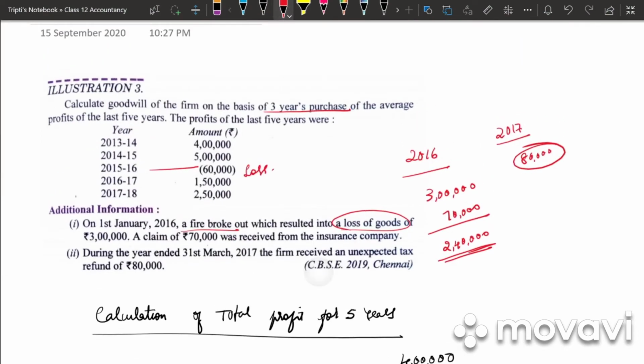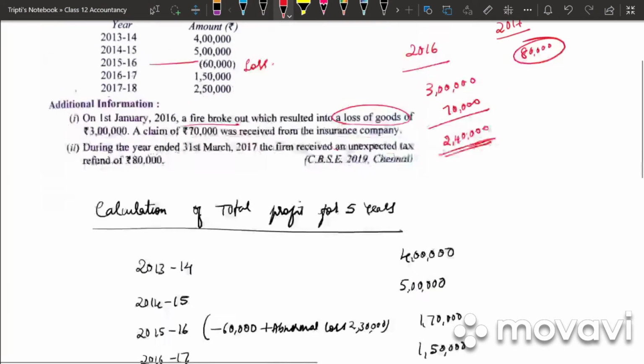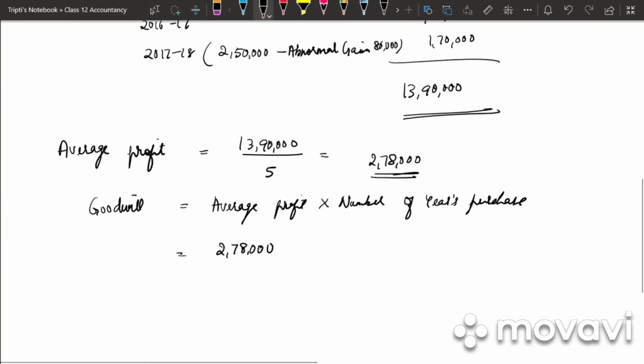In the question they have given us 3 years purchase, so it will be into 3. So what is the value of goodwill? Rupees 8,34,000. Clear?